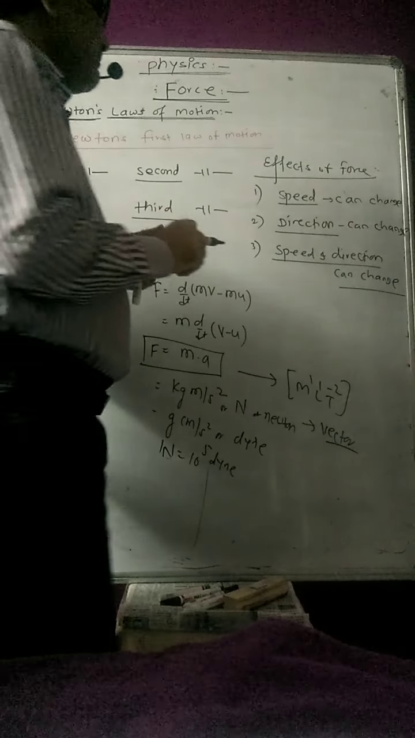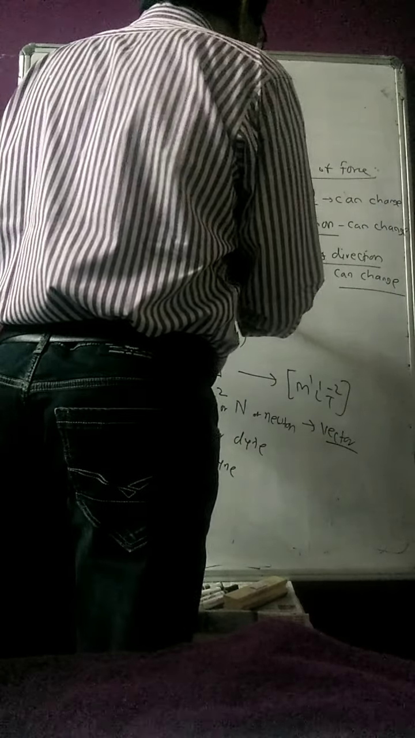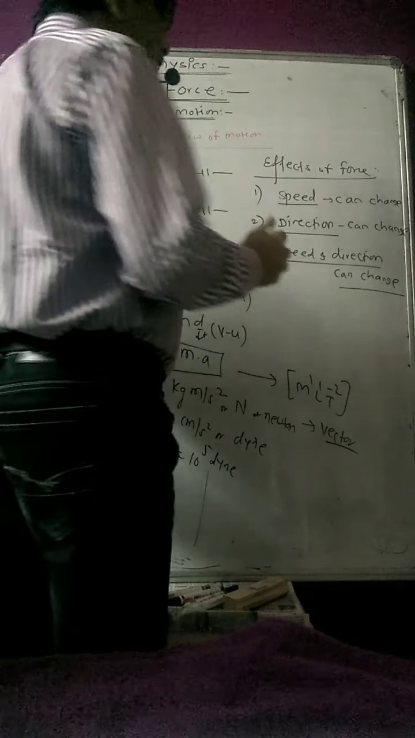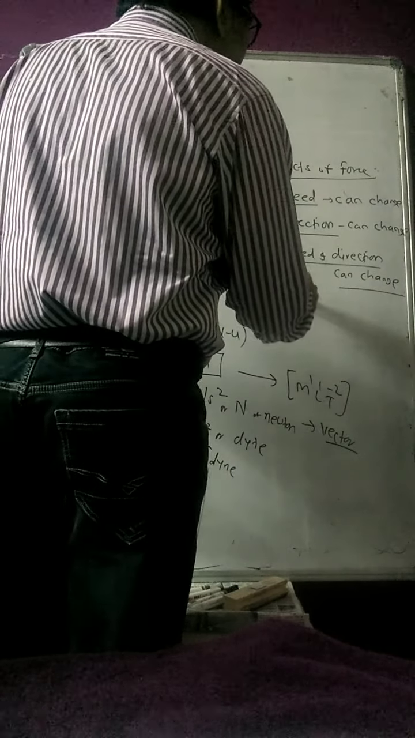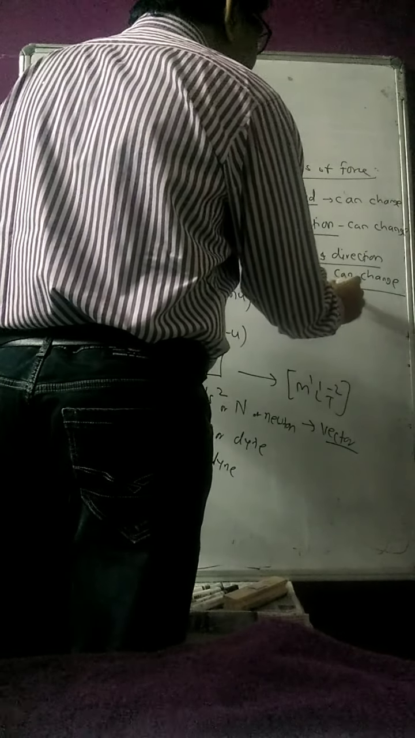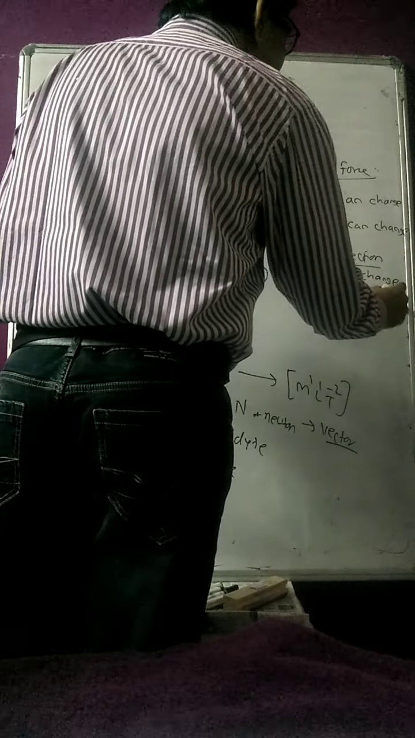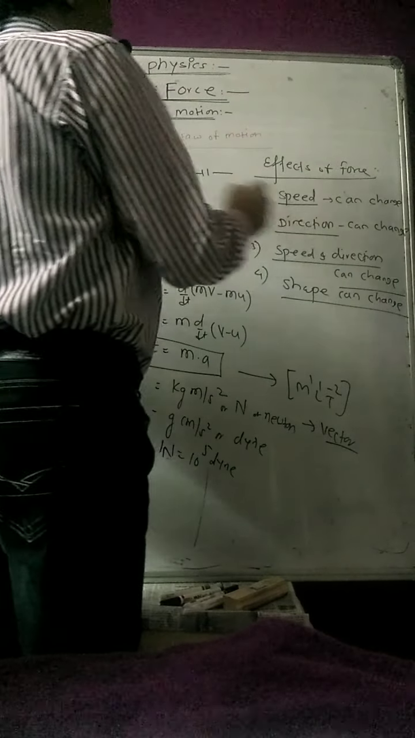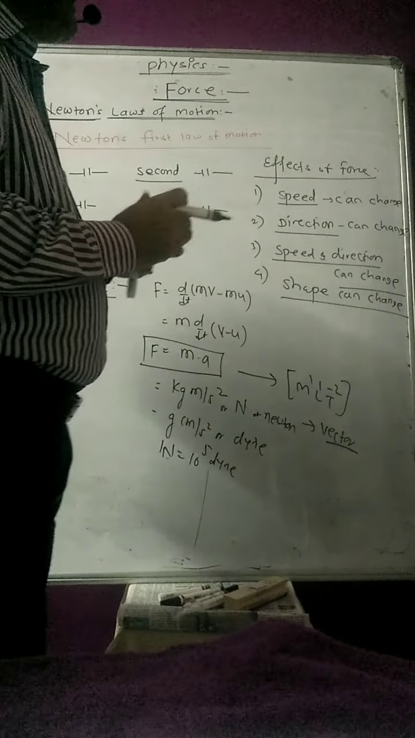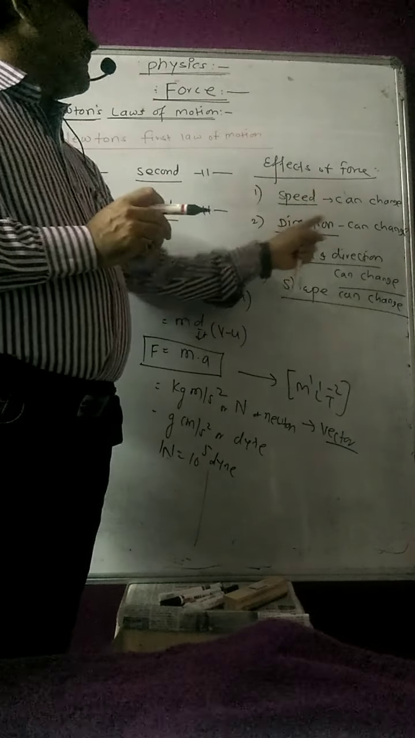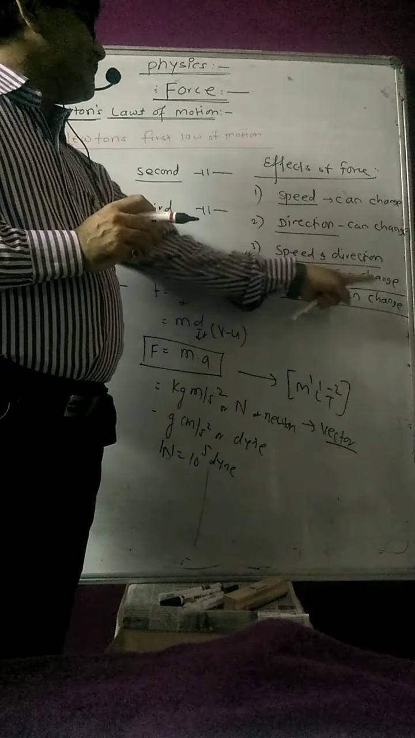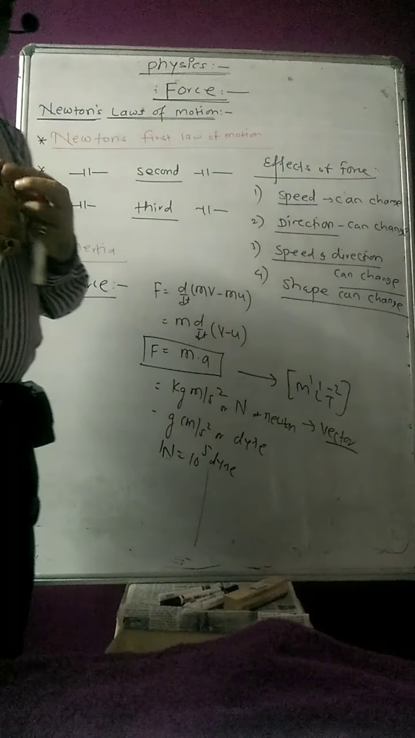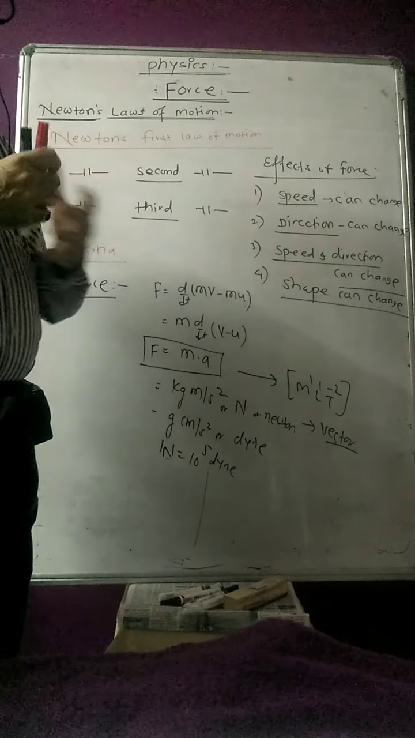Speed and direction can be changed in projectile motion. The next important effect is that force can change the shape of the body. Due to applied force, the speed can change, the direction can change, and the shape can change. So due to applied force, the shape of the body can be changed.